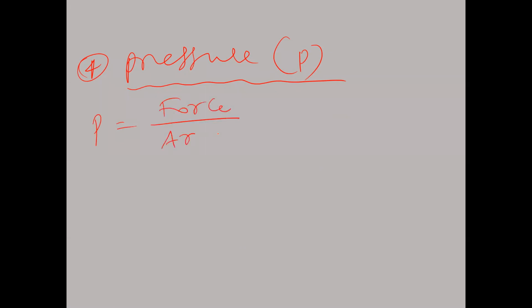Pressure is another measurable property of gases. What is the pressure formula? Pressure is equal to force divided by area: the force acting on unit area is called pressure. Force is measured in Newtons in the MKS unit, and area is length times length, meter times meter, meter square.